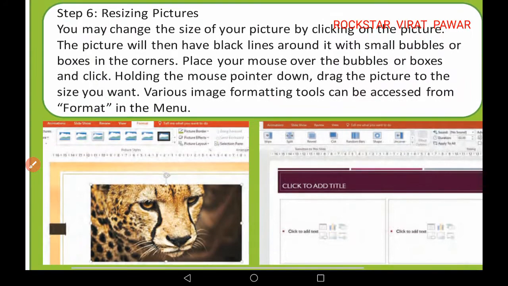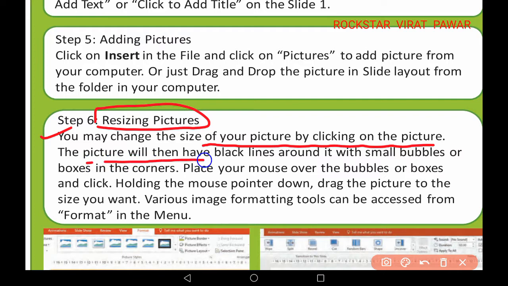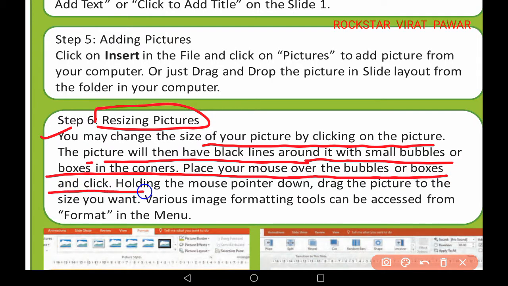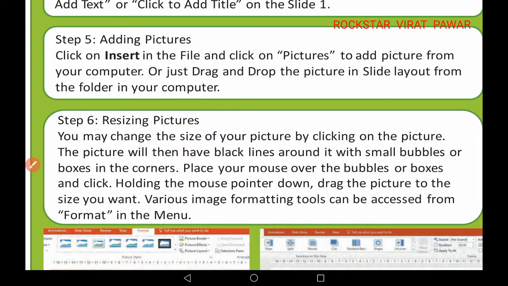Then what to do? Then resizing the picture. How will you resize the picture? You may change the size of your picture by clicking on the picture. The picture will have black lines around it with small bubbles or boxes in the corners. Place your mouse over the bubbles or boxes and click. Holding the mouse pointer down, drag the picture to the size you want. Various image formatting tools can be accessed from the format in the menu.